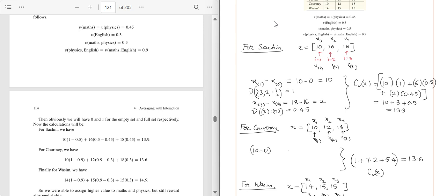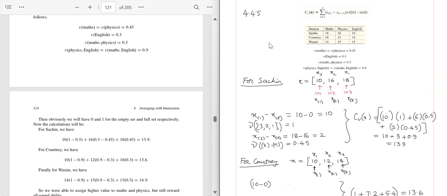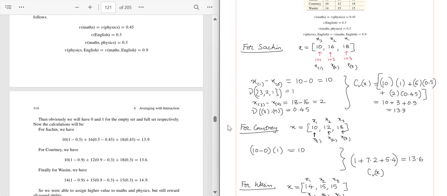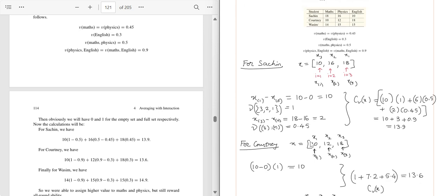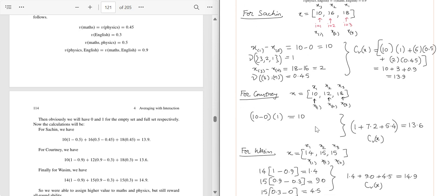Directly now multiplied by the fuzzy measure of i to n. So 1 to 3, the fuzzy measure will be 1. So the first term will be 10 minus 0, it is 10 into 1 is 10. Correct?